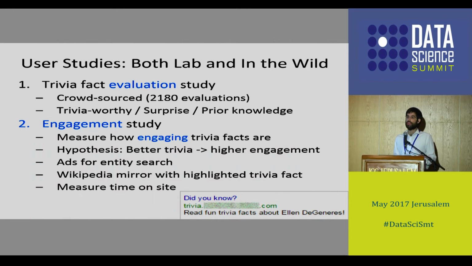And when they clicked the ads, they were taken to a Wikipedia mirror we set up. And they saw one of the facts highlighted, and they could choose to read more on this fact, to look for other facts. And we measured the time the users spent on site. Again, our hypothesis was that the better the trivia fact is, the more engaging it will be to users, and they will spend more time.